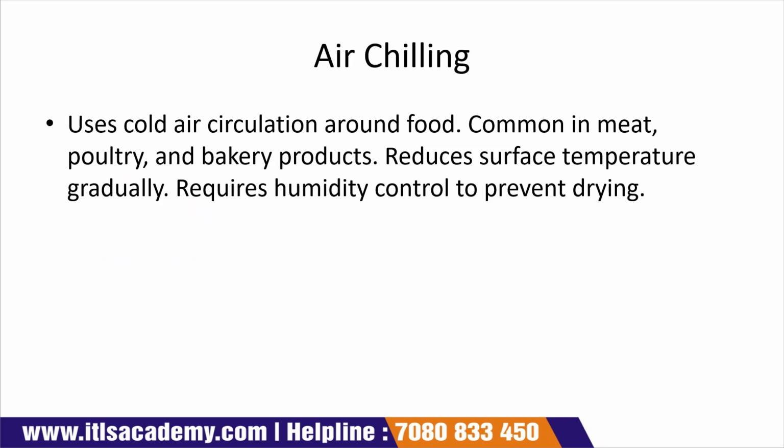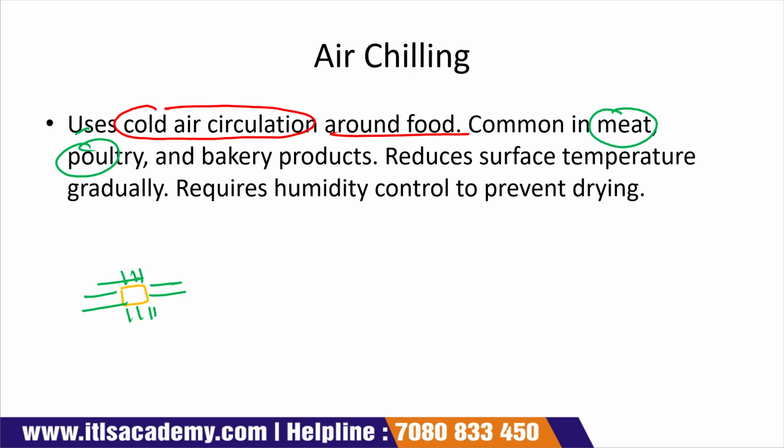The first one is air chilling. For air chilling, we use cold air circulation around the food product. Now, suppose that this is a food product. What we do is circulate the cold air around that food product, due to which the temperature of the food product decreases. This type of chilling is common in the case of meat, poultry, and bakery products, which reduces the surface temperature gradually.